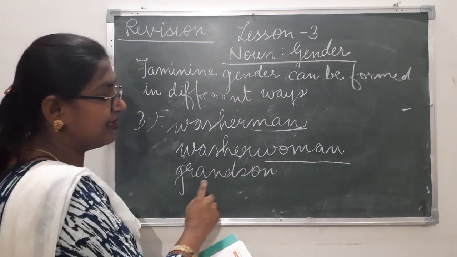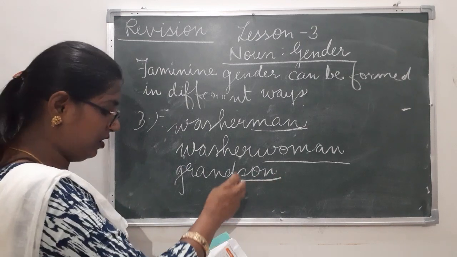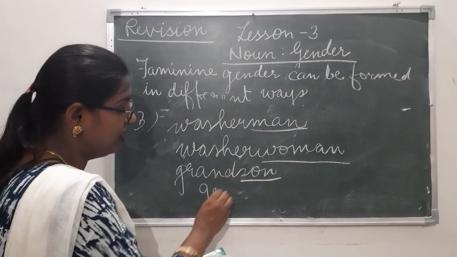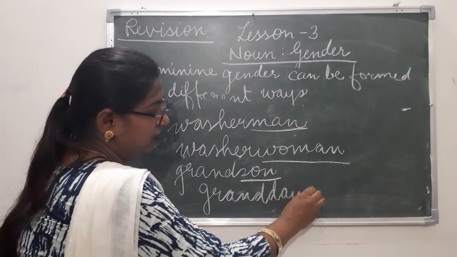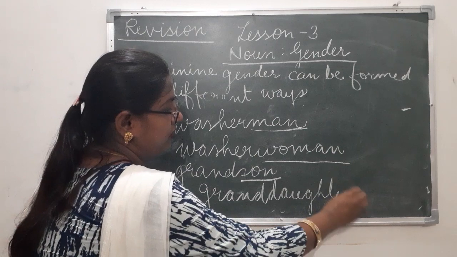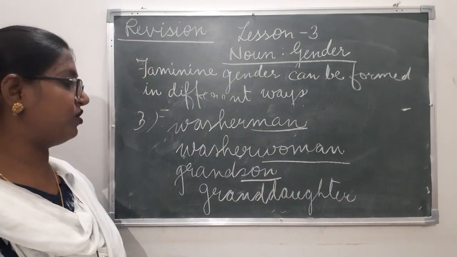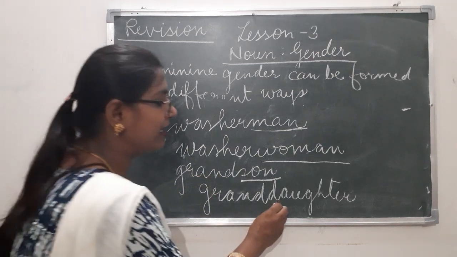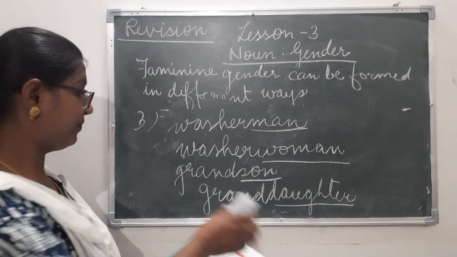Grandson, compound noun. Son is indicating the gender. So this will be changed. Granddaughter. Son's opposite gender is daughter. So grandson will become granddaughter. Likewise, we make the changes.